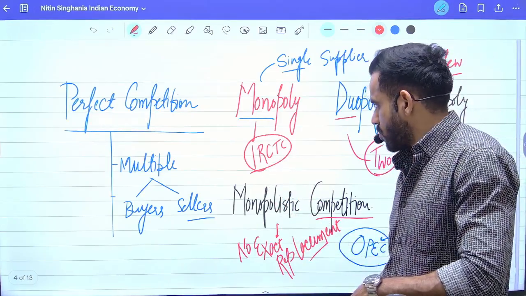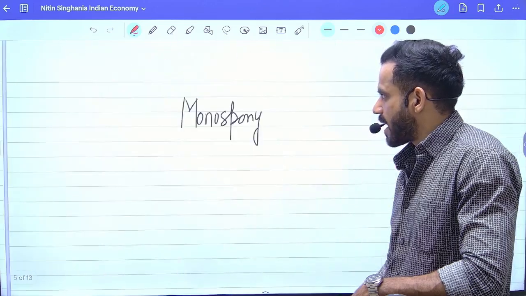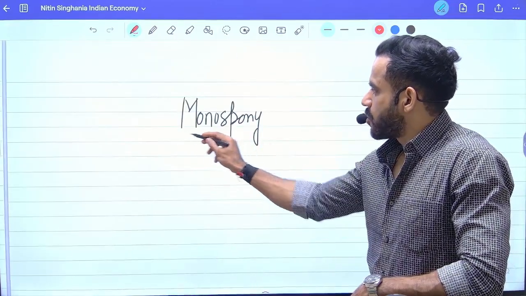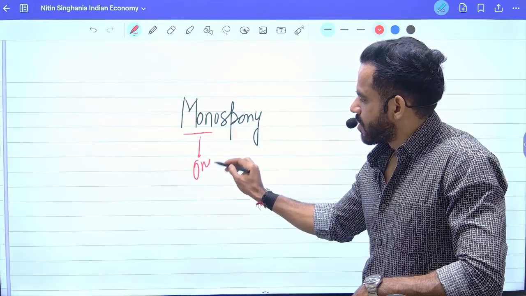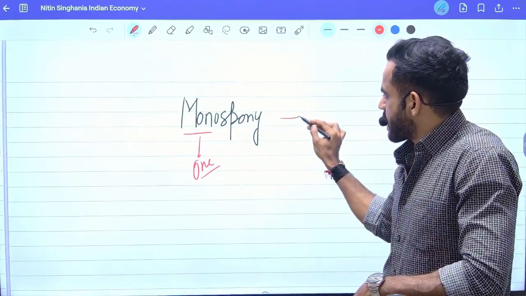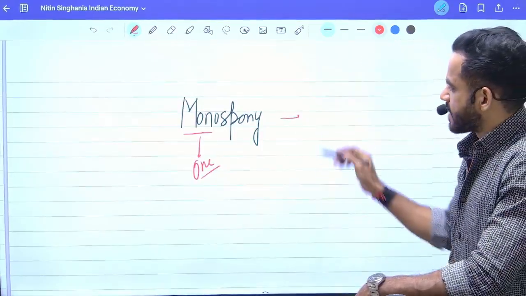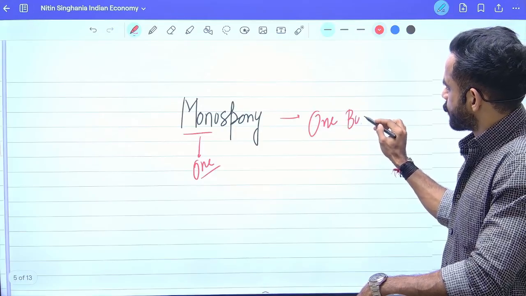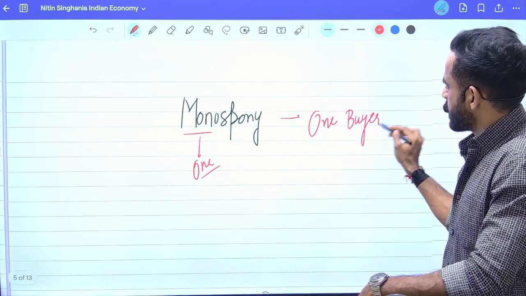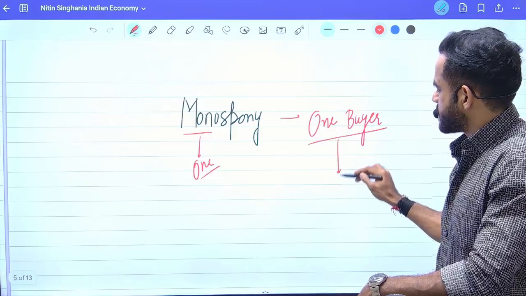Now there is one more situation which is related to the buyer, that is monopsony. Mono means single. In this particular case, there is only one buyer. A very classic example is defense equipment.